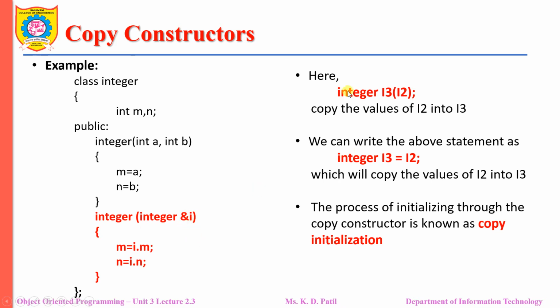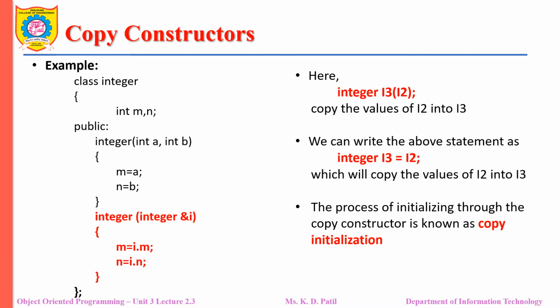Okay, how to copy? There is a syntax. In the main function we can write the statement as Integer i3(i2), where i2 is one of the objects and i3 is the new object which will be created. Now here the values of i2 will be copied into i3. That means the values of the data members of that respective object will be copied to the new object.